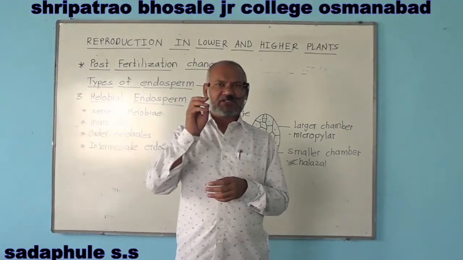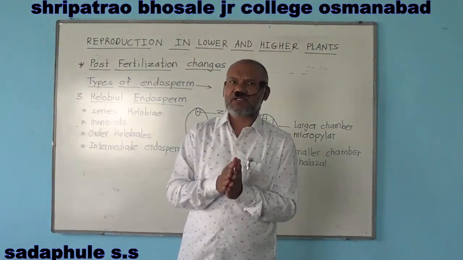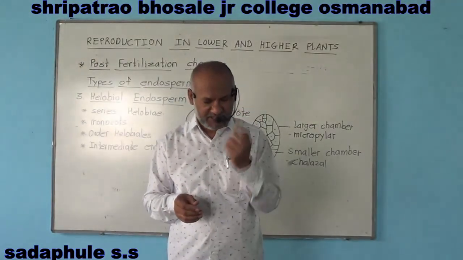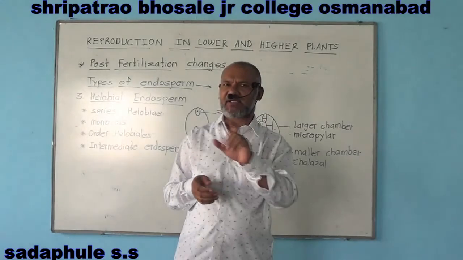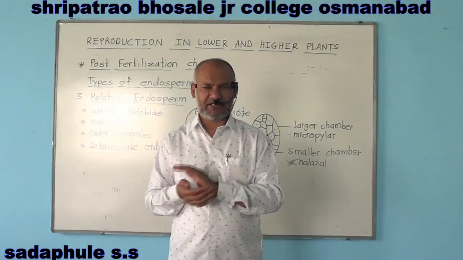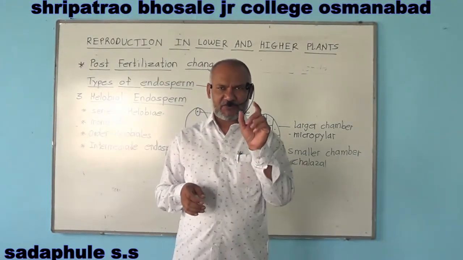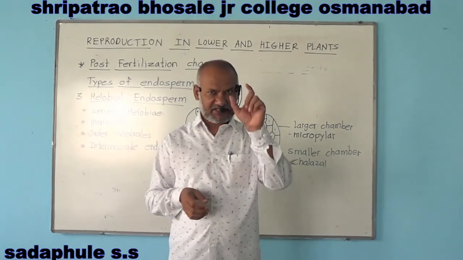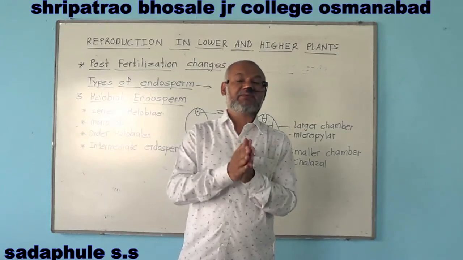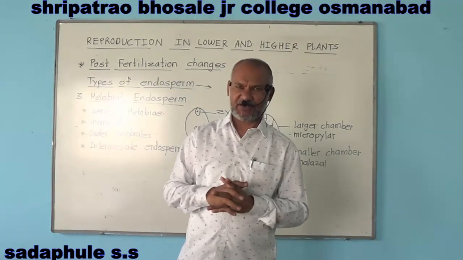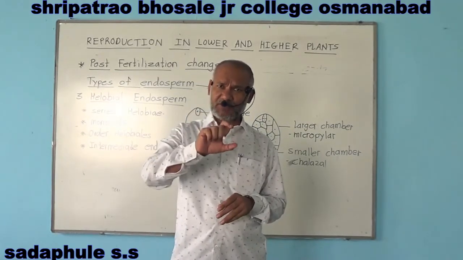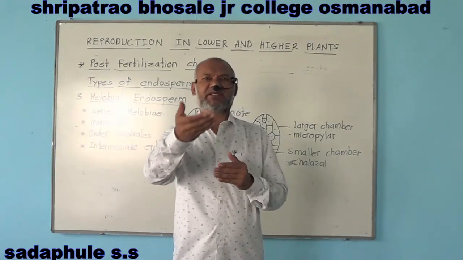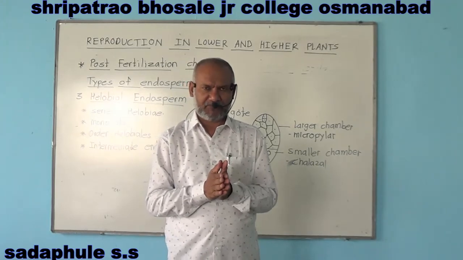This is the result of second fertilization, or the result of triple fusion, that is the triploid primary endosperm nucleus forms endosperm. In angiosperms, endosperm develops from the triploid primary endosperm nucleus. It is triploid and it is always a post-fertilization tissue. Endosperm is the nutritive tissue which provides nourishment to the developing embryo.